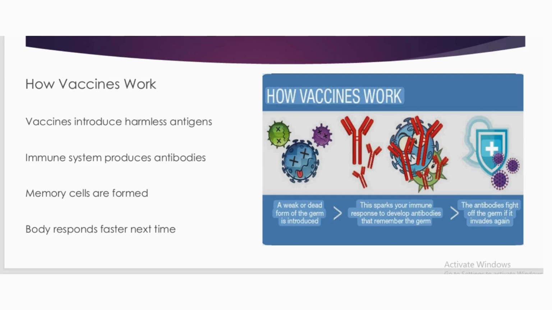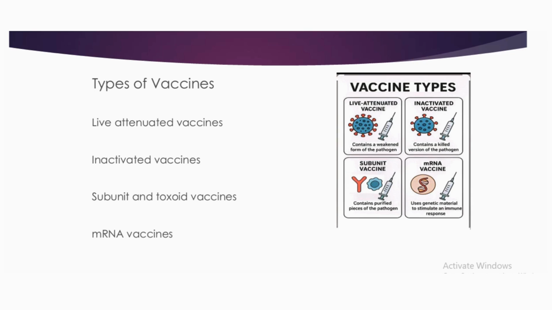So how do vaccines work? Basically, vaccines introduce harmless antigens into the immune system and produce antibodies. So memory cells are formed, and the body responds faster the next time. So there are different types of vaccines. The first one is the live attenuated vaccine. The second is the inactivated vaccine. The third one is the subunit and toxoid vaccine, and the fourth one is the mRNA vaccine.